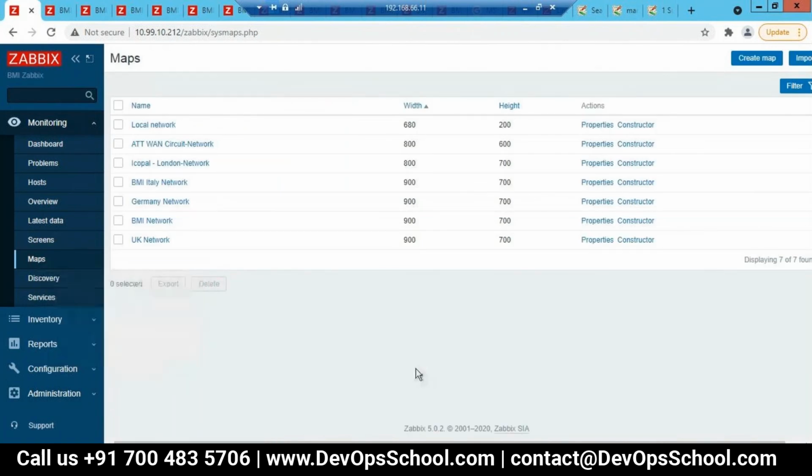See, we have a UK network, a Germany network in this. Here we have a number of locations in the Italy network, there are like 7 to 8 locations.